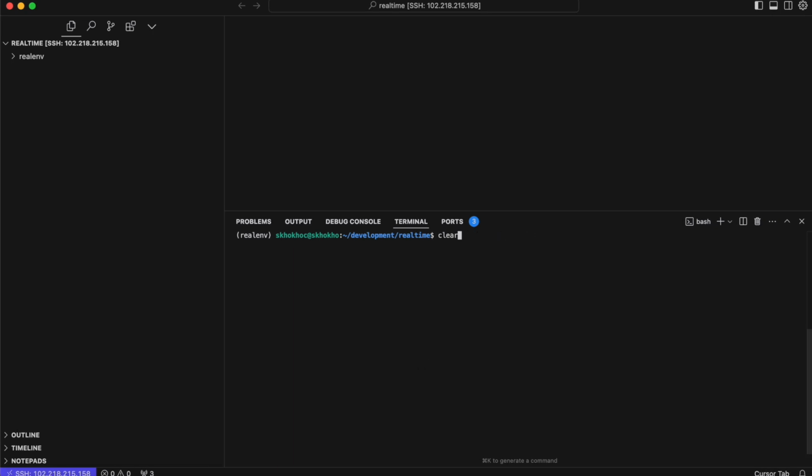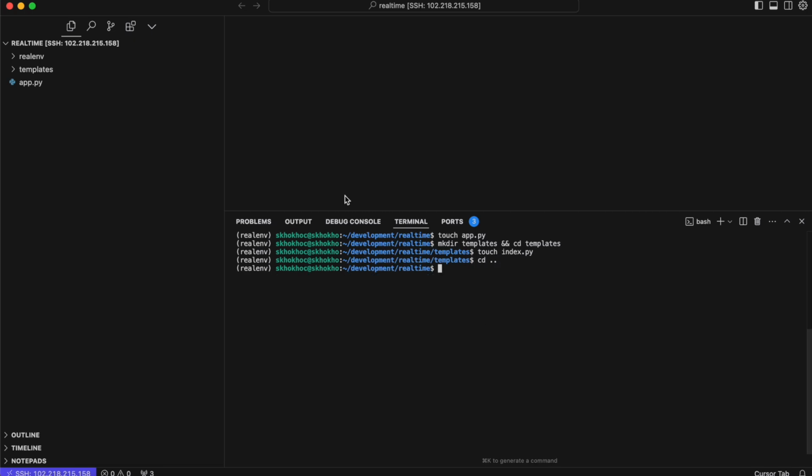Yes, I've done my pip installations. So let me create my files: touch app.py, and then I'm gonna mkdir templates and cd templates, and then I'm gonna attach index.py, and I'm gonna cd out of that, and I've done my stuff, right?